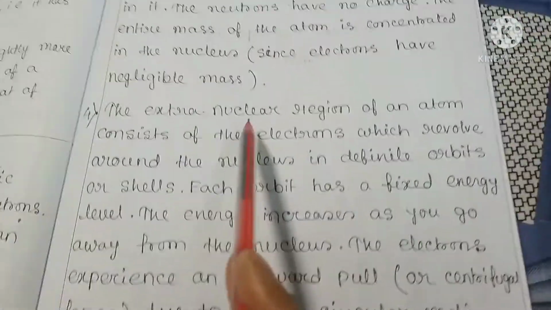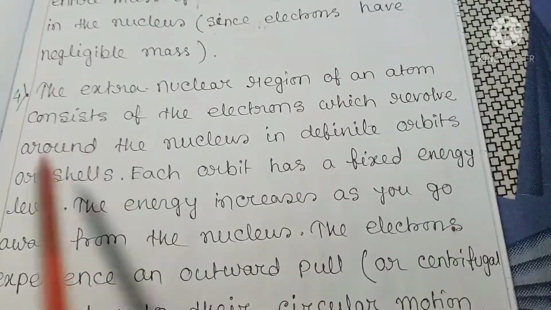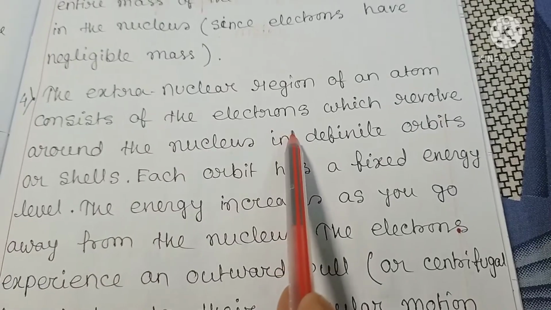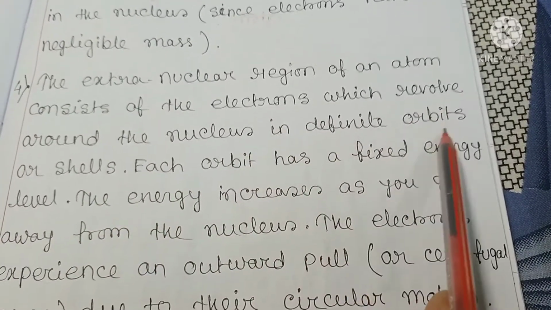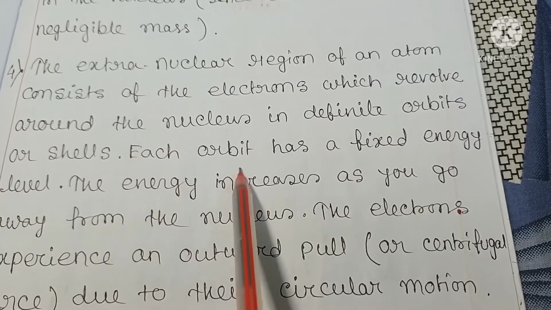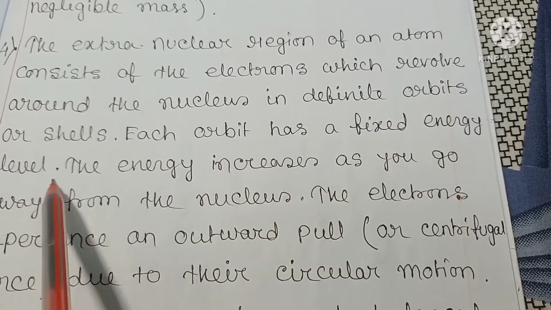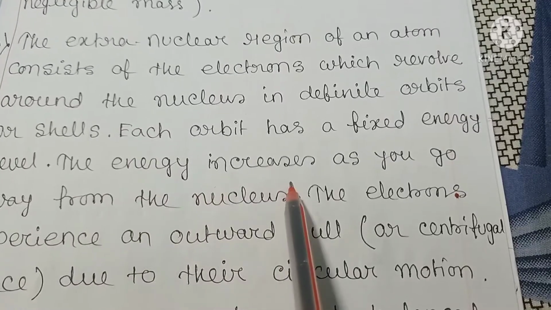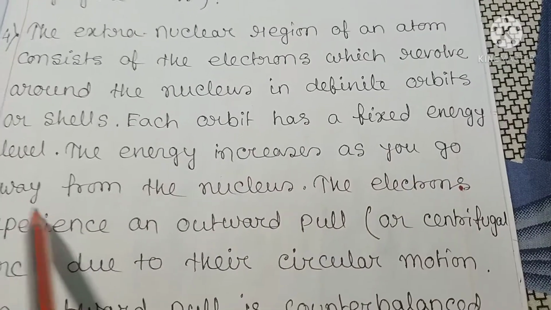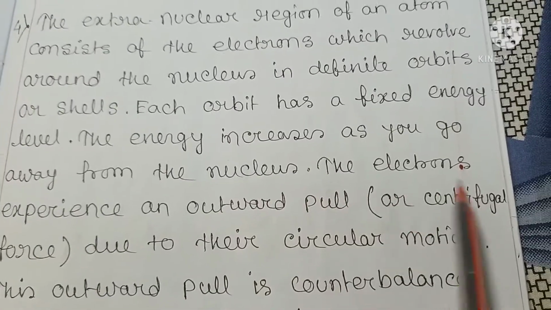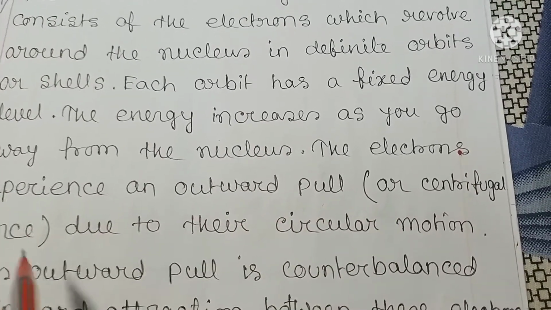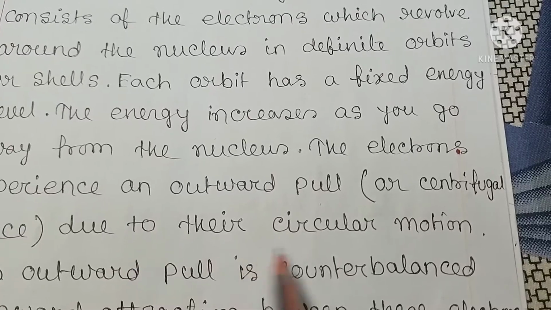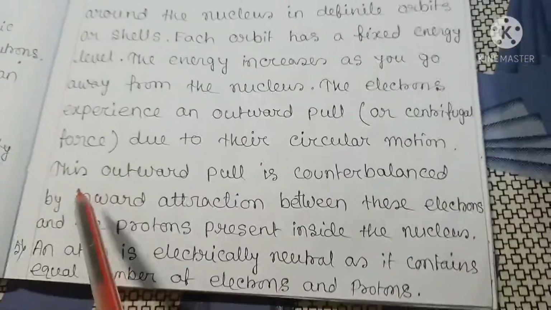The extranuclear region of an atom consists of electrons which revolve around the nucleus in definite orbits or shells. Each orbit has a fixed energy level. The energy increases as you go away from the nucleus. The electrons experience an outward pull or centrifugal force due to their circular motion.